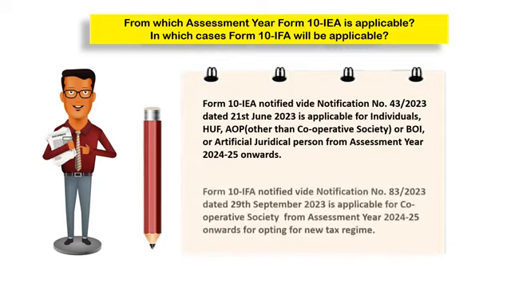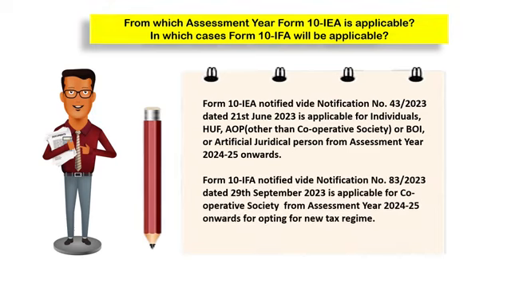Form 10-IFA has been notified by notification number 83/2023 dated 29 September 2023 and is applicable for cooperative societies for assessment year 24-25 onwards if they wish to opt for the new tax regime.